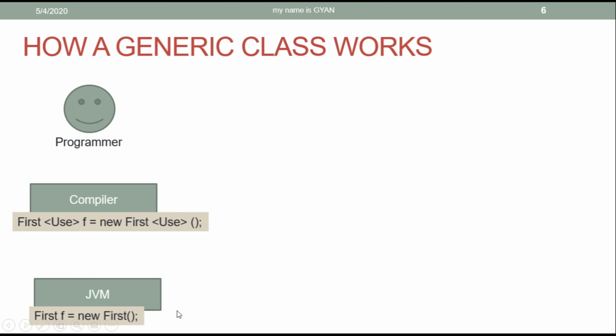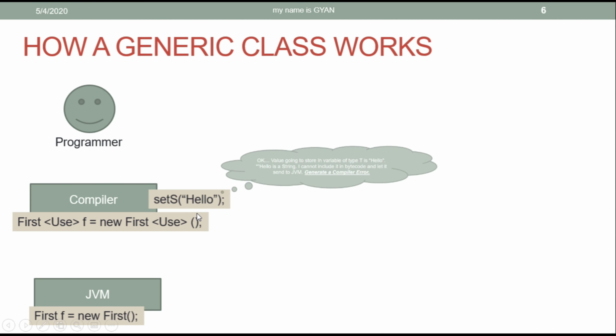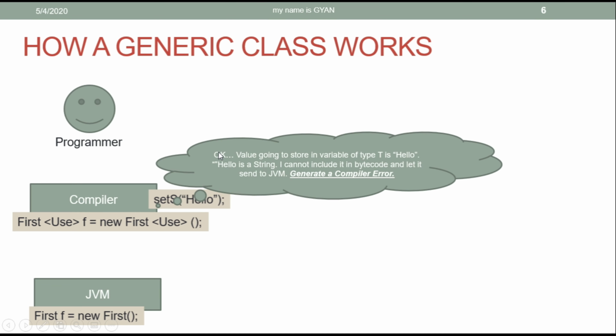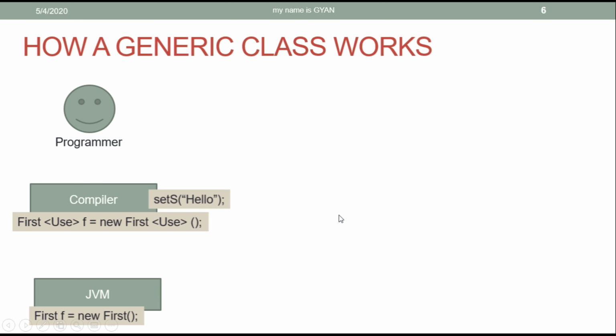After that, the programmer sends another statement to the compiler: set s as hello. But looking at this statement, the compiler thinks that, okay, the value going to be stored in the variable of type T is hello. But hello is a string and I cannot include it in bytecode and let it be sent to the JVM. I cannot do that. Therefore, the compiler will throw a compile time error.